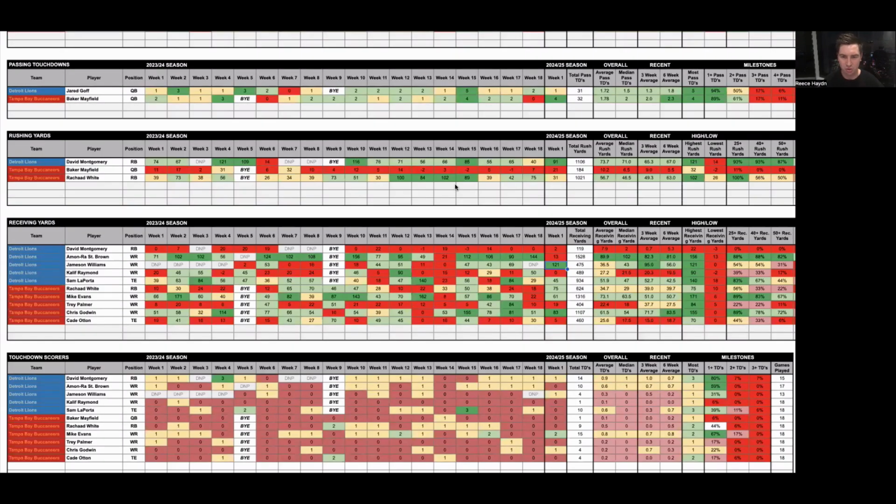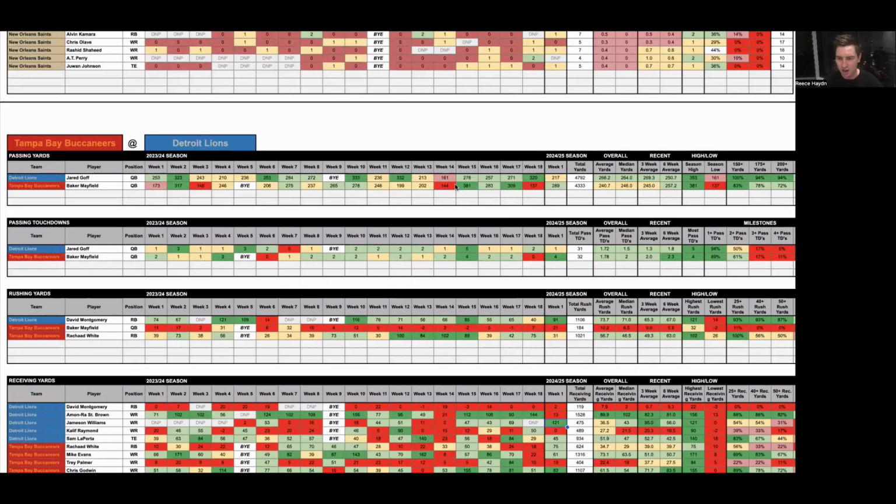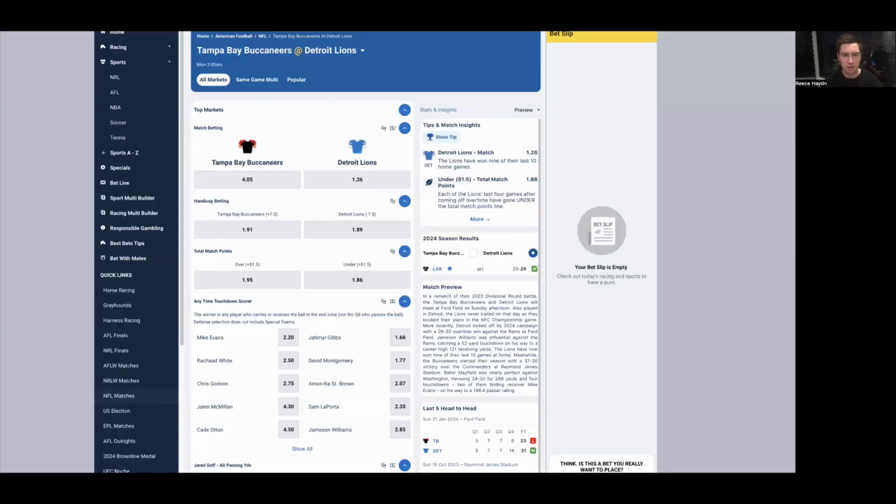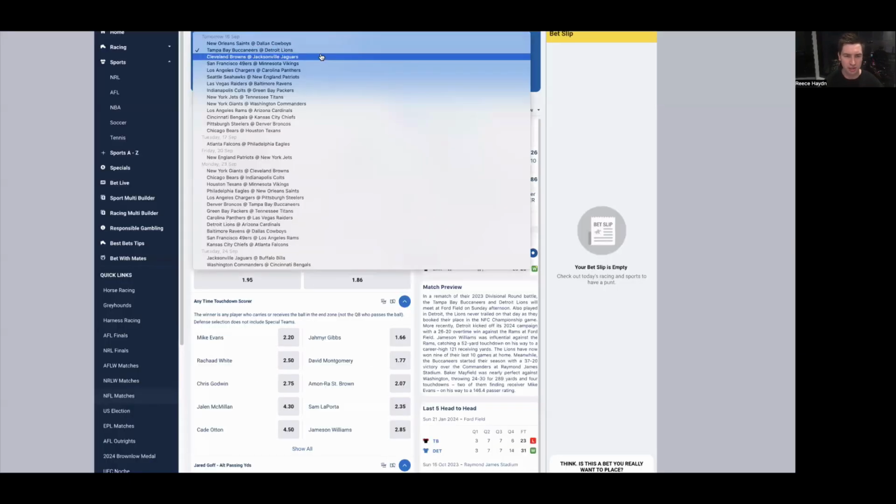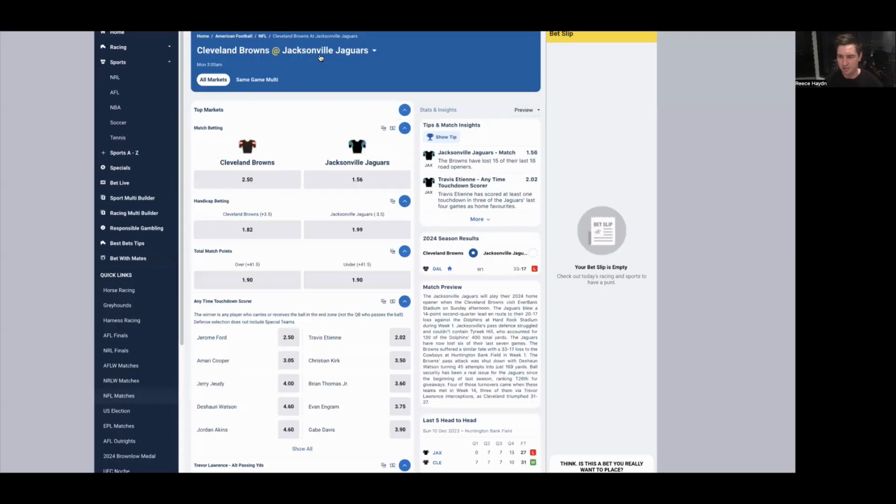Baker Mayfield is another selection I did look at. For him to generate 200 plus passing yards, that's 72% overall over the past year, and only 5 games where he hasn't achieved that number. But overall, that's not a game I'm super keen on. There's definitely some other ones that I really like.